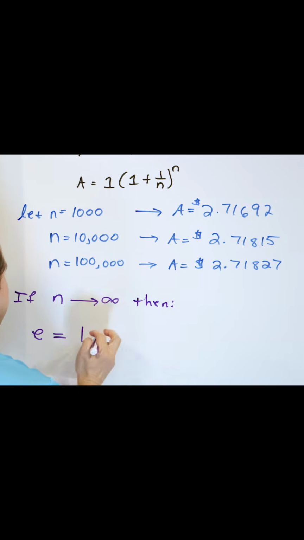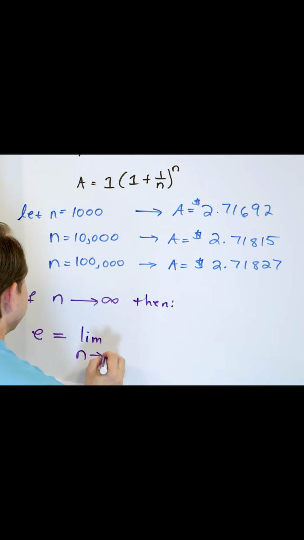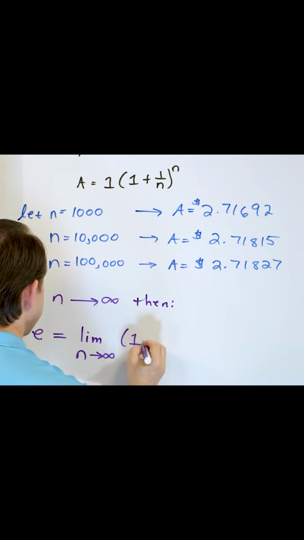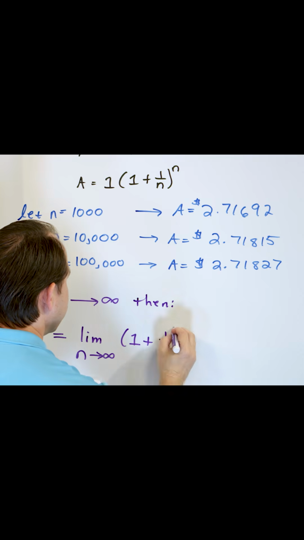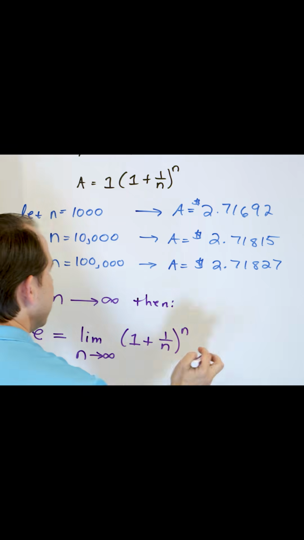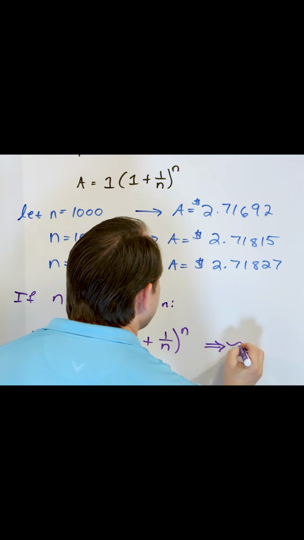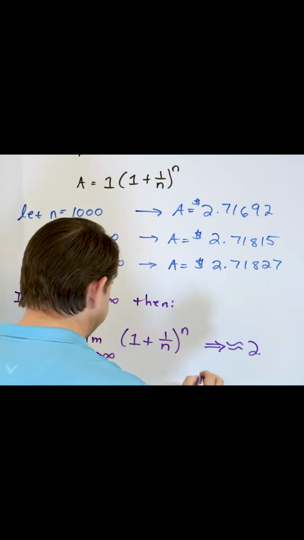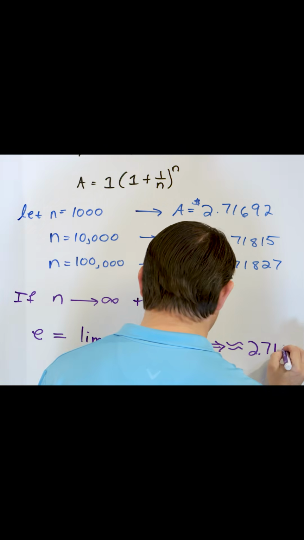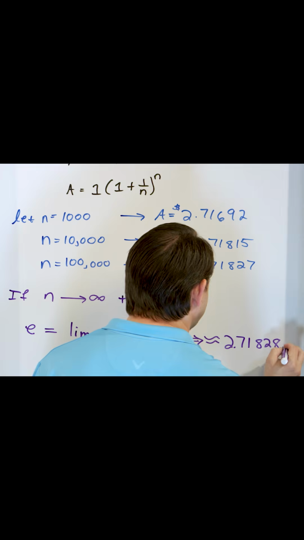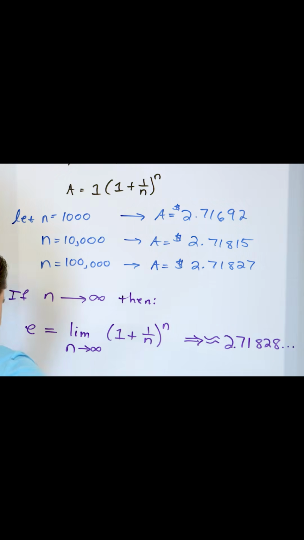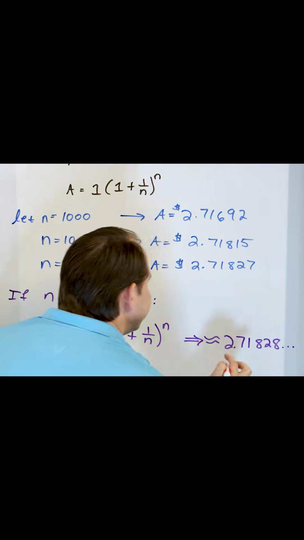what we call in advanced math, the limit as n approaches infinity of 1 plus 1 over n to the power of n. And this is approximately equal to 2.71828... And I'm going to go ahead and put in big letters that this is irrational.